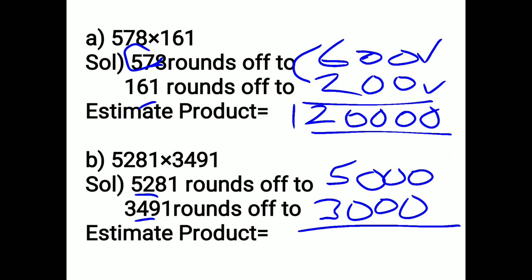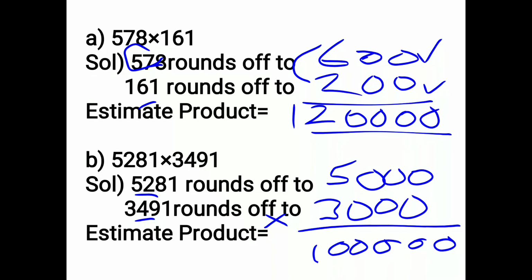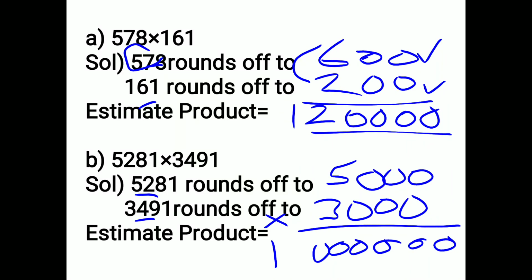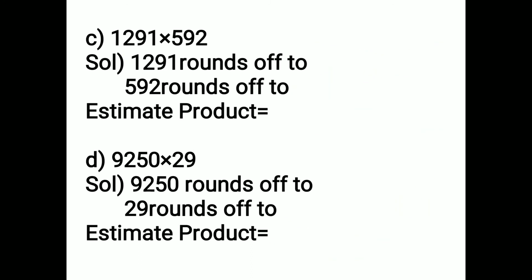Now you have to multiply it. How to multiply? Firstly count the zeros. How many zeros is it having? It is having 6 zeros. So you put 6 zeros here. 1 2, 3 4, 5 6, and 5 3s are 15. So you write 15 here. Clear? Now we do C part.